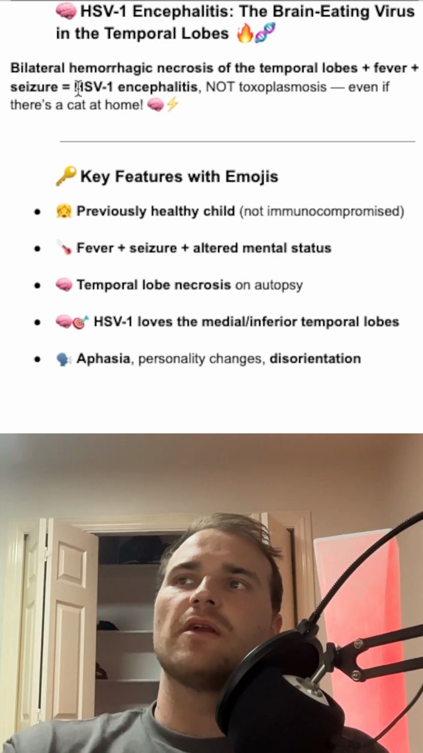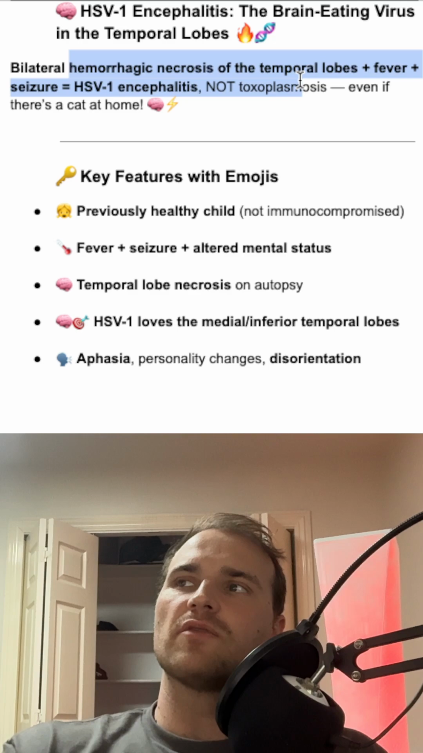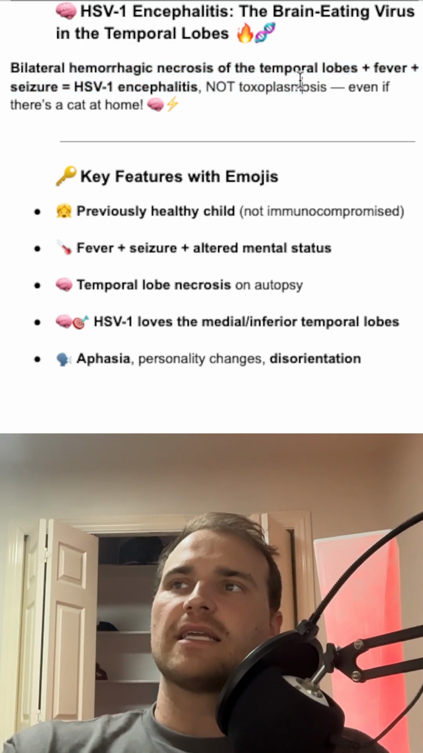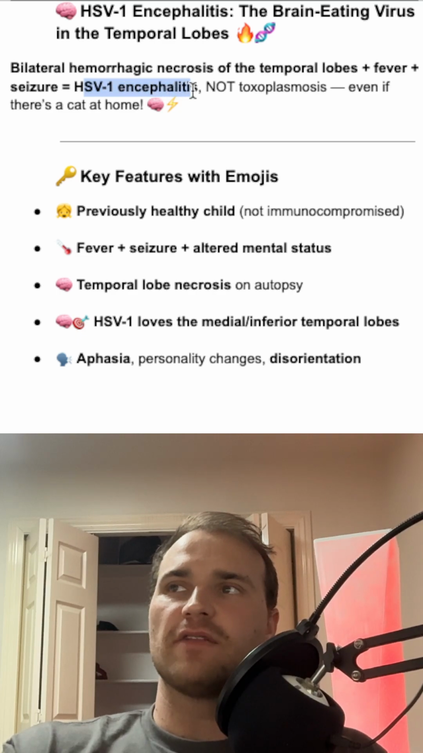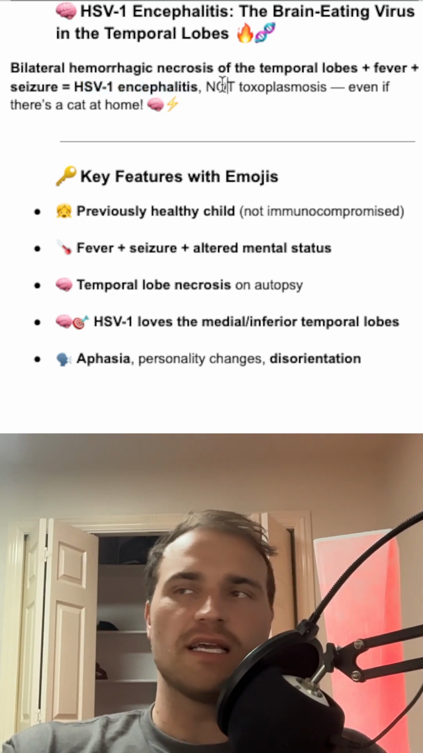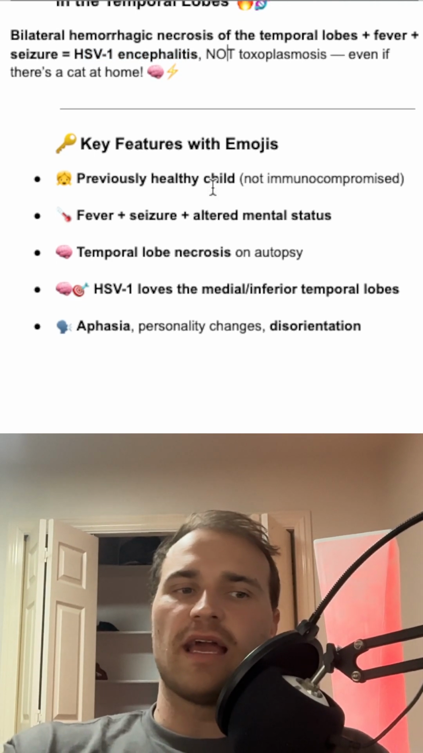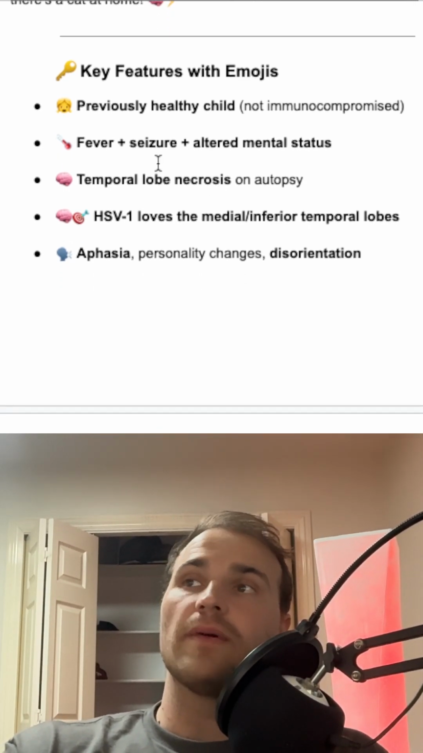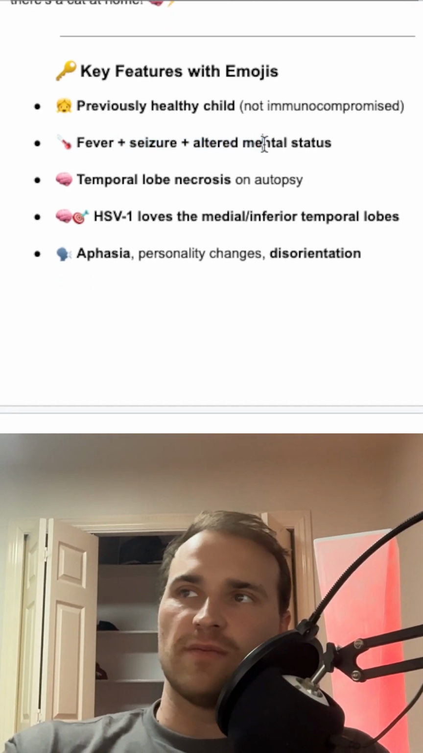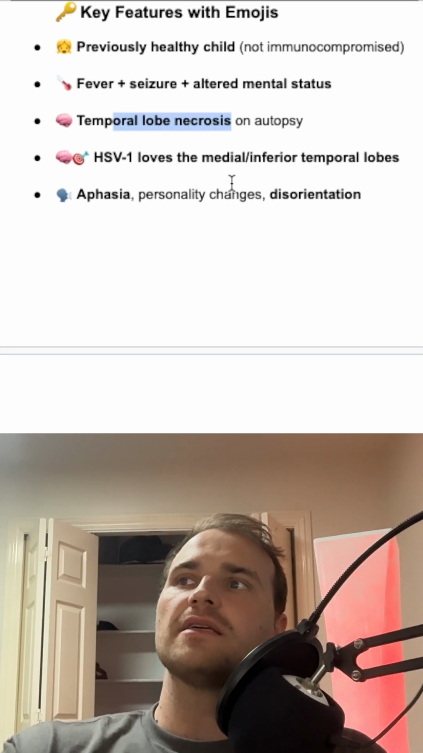And so in our question stem here, we'll have bilateral hemorrhagic necrosis of the temporal lobes and fever. And they're going to be asking, what disease is this? It's HSV1 encephalitis, and it's not toxo, even though you might see like a cat. And typically with the cat, you think, toxo. But in this case, we got a previously healthy child, not immunocompromised, a fever, seizure, and then altered mental status and temporal lobe necrosis on autopsy.